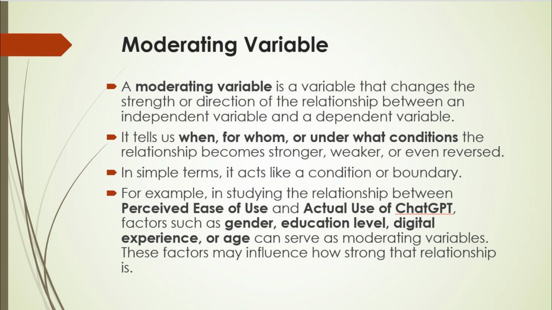Moderating variable. A moderating variable is a variable that changes the strength or direction of the relationship between an independent variable and a dependent variable. It tells us when, for whom, or under what conditions the relationship becomes stronger, weaker, or even reversed. In simple terms, it acts like a condition or boundary.